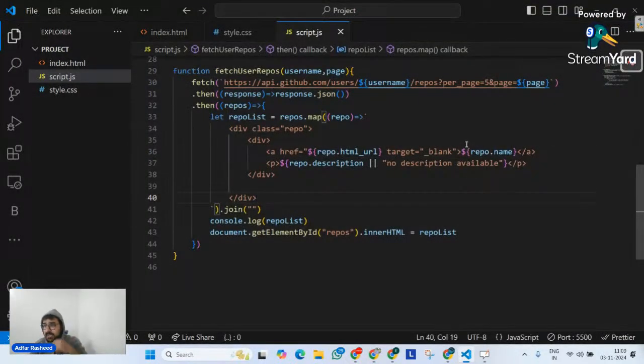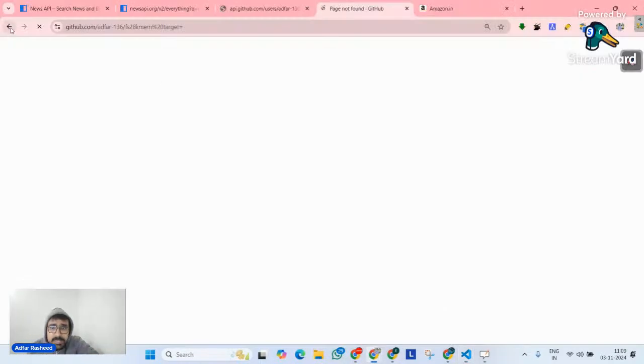I am saying target is equals to blank. Then what is the issue? It's not able to open it inside another tab. Do we have any other value or blank? We write blank only, right? Yes, it's blank. Maybe there might be some other issue.